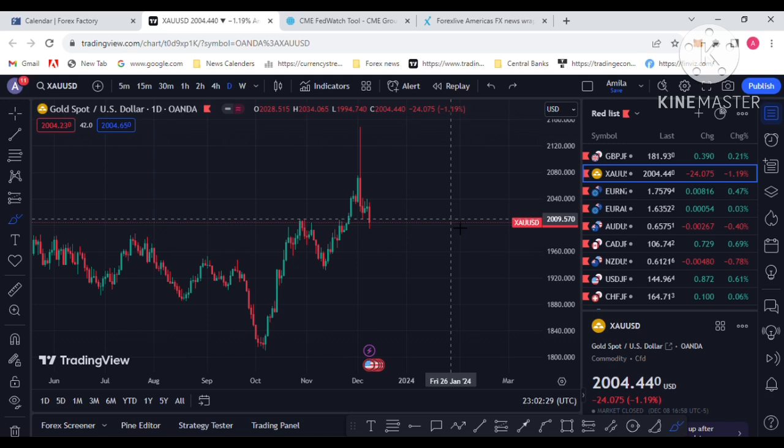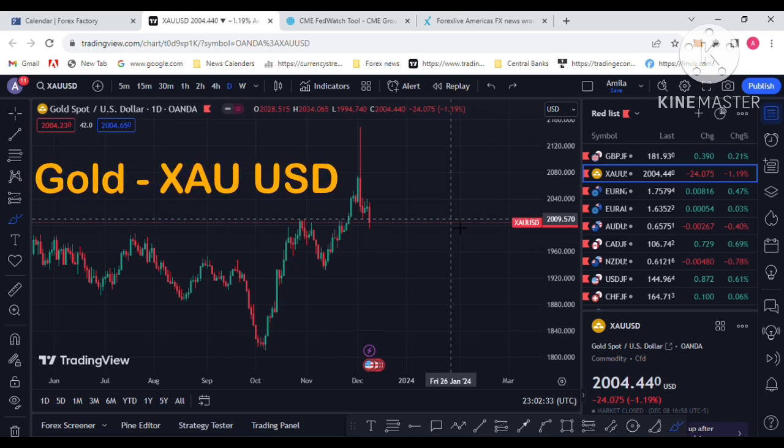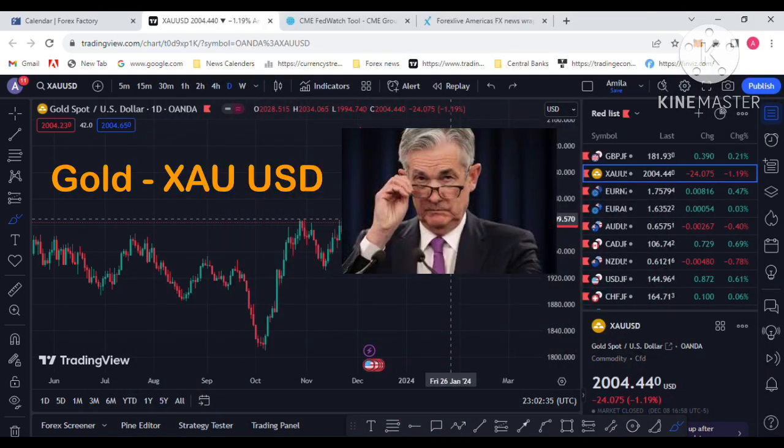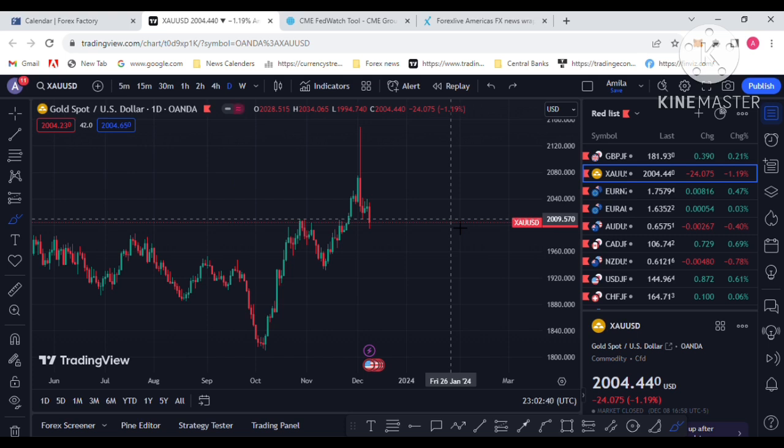Today I am going to analyze gold trading for next week. Last week I told you the price would reach 2100, and it already reached. That is the accurate gold analysis.